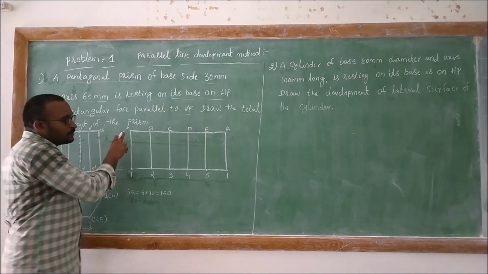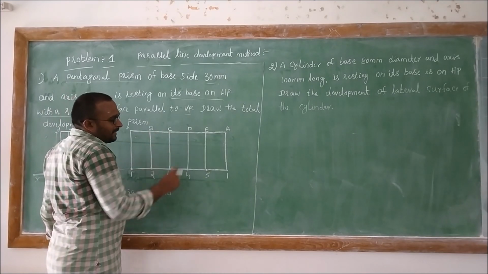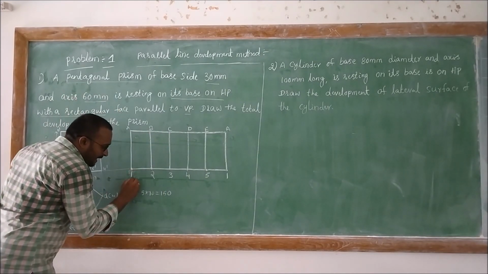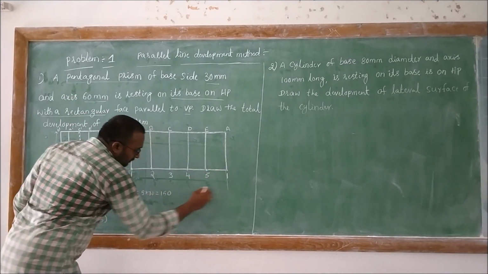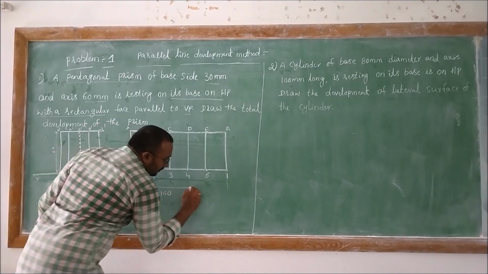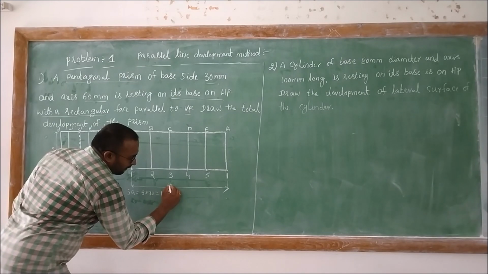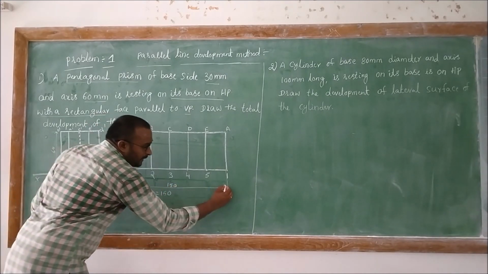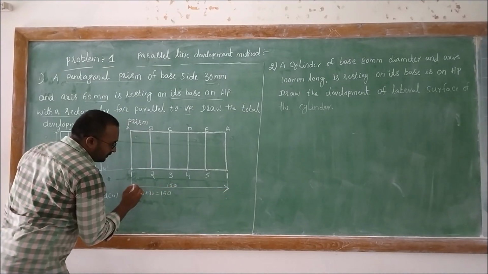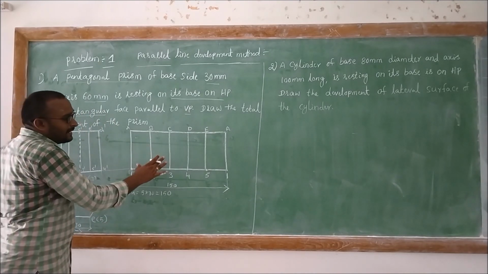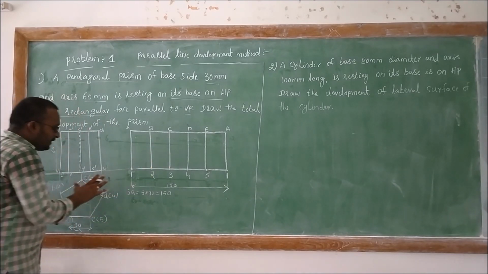But here we should represent with capital letters, and the dimension from here to here is equal to 150. Right? So this is the lateral surface of the given solid.